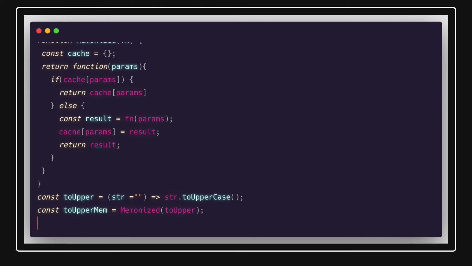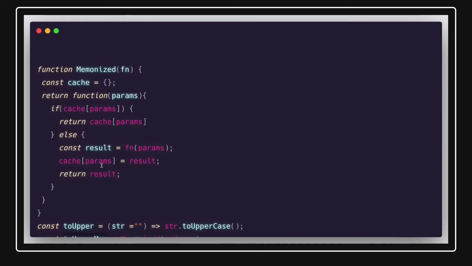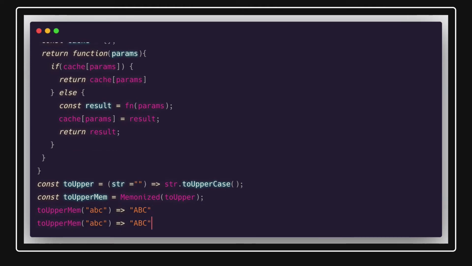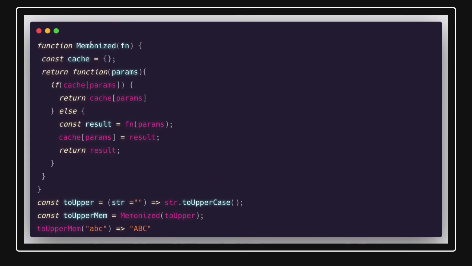toUpper is again a function, because the memoize function is returning another function. So we can call it again by passing the parameters. So ABC, it will return ABC in uppercase. Now if you are passing the same argument, then it will get it from the cache. It will not evaluate it again. So this function is returning another function.